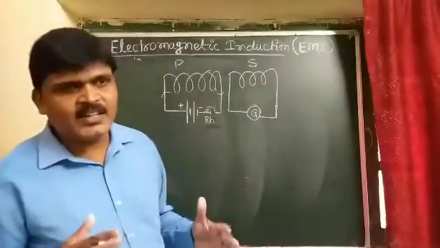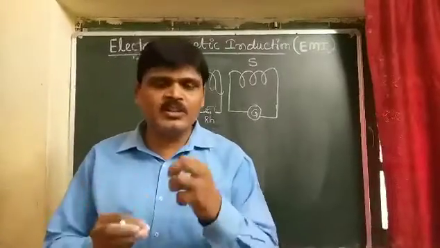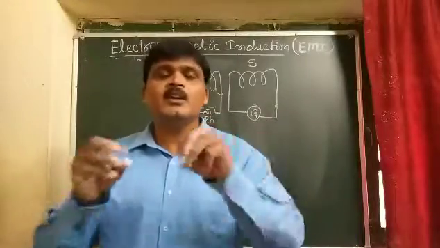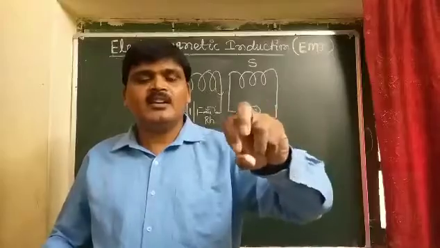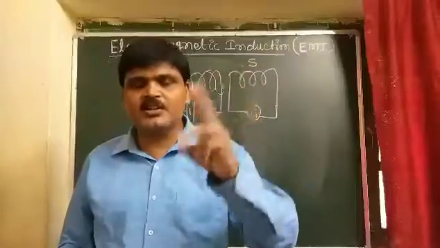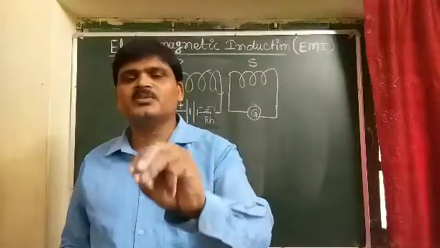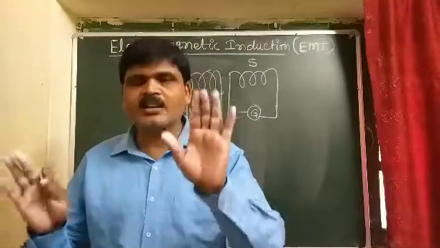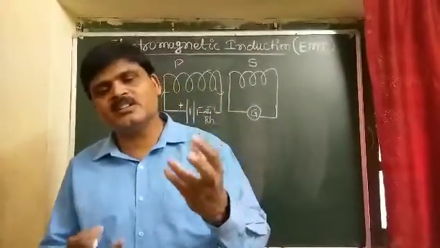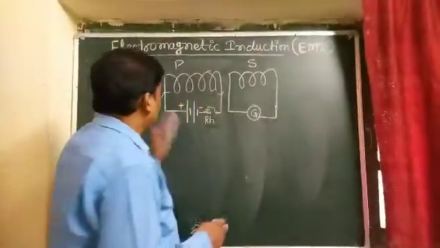So we can say that current is produced into the coil not only due to the relative motion between the bar magnet and the coil, current can also be induced into the coil by varying the current in the primary coil, and the magnetic field lines which cross the secondary coil continuously change, and then the induced current will also be produced in the coil. And now student, actually what is the phenomenon behind this? There will be generation of induced EMF and induced current. Now I am going to explain the topic.